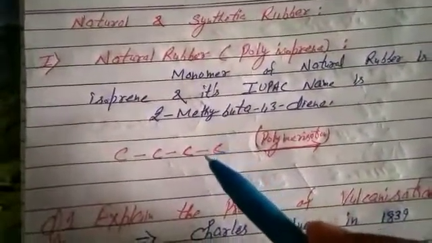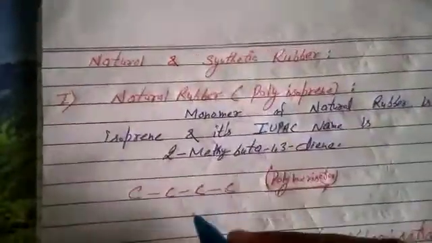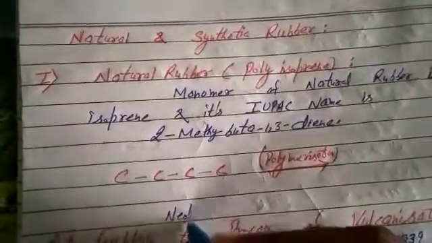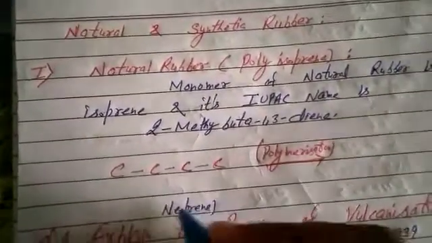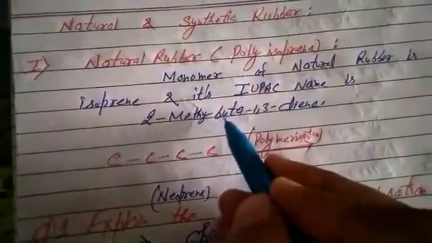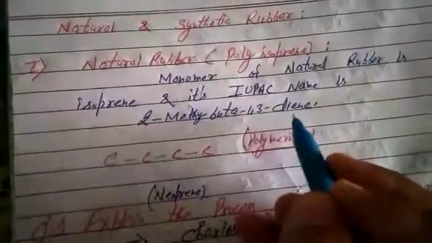Now we have to mention the chemical equation. Monomer of natural rubber is isoprene. Now what is isoprene? 2-methyl-buta-1,3-diene. Students, the word root is but. But means the chain of 4 carbons. Then primary suffix is diene.